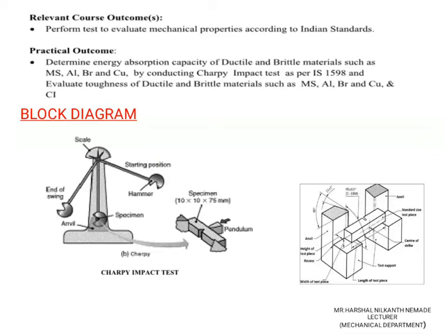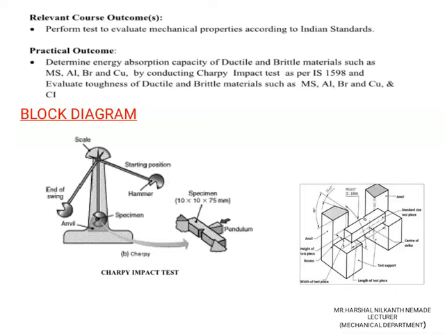Practical outcome: determine the energy absorption capacity of ductile and brittle materials such as mild steel, aluminum, brass, copper by conducting the Charpy impact test as per Indian Standard 1598, and evaluate the toughness of ductile and brittle materials such as mild steel, aluminum, brass, copper and cast iron.